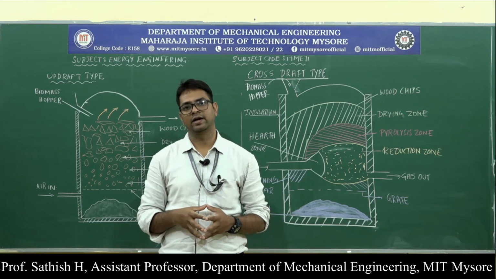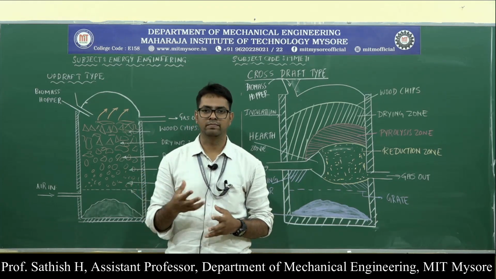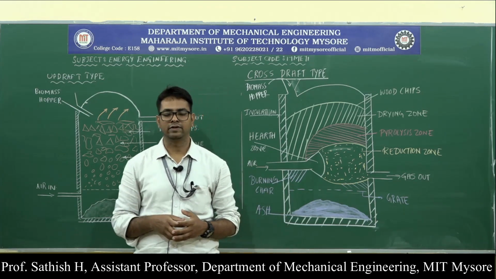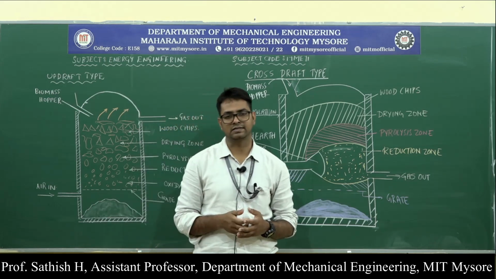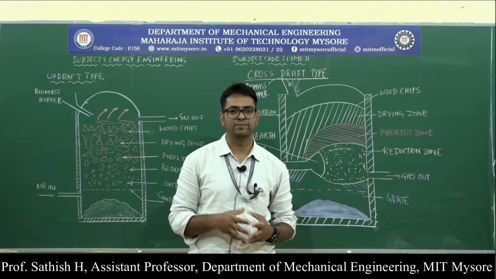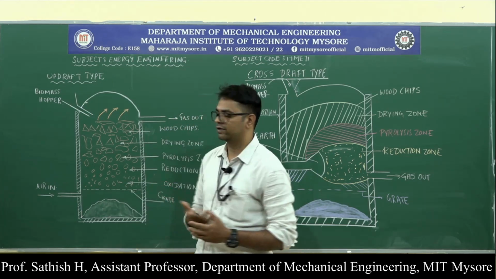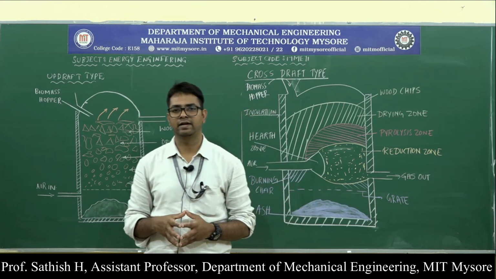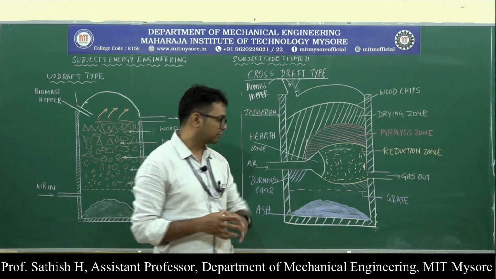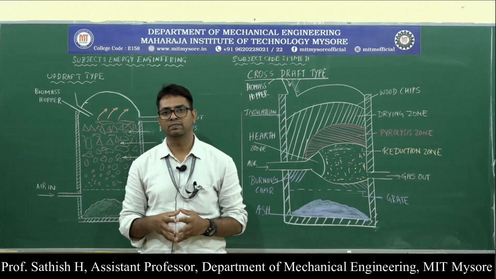Oxidation is a controlled combustion in surplus air. If the combustion takes place, that is called oxidation. And then we have discussed three important types of gasifiers: the downdraft gasifier, updraft gasifier, and crossdraft gasifier. So this is about the gasification process.